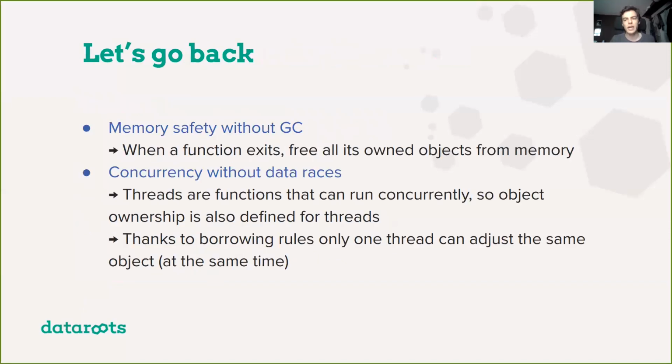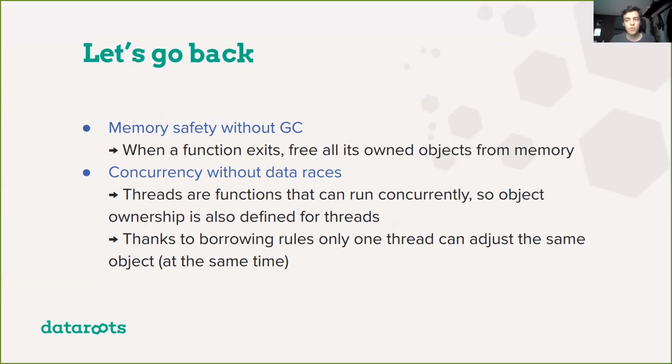But now let's go back a bit. Let's go back to the list of points that I mentioned, the memory safety one and the concurrency without data races ones. So for memory safety without garbage collection, the real gist of it is this thing I mentioned earlier, where when a function ends, it removes all the owned objects. That's really what it's about.